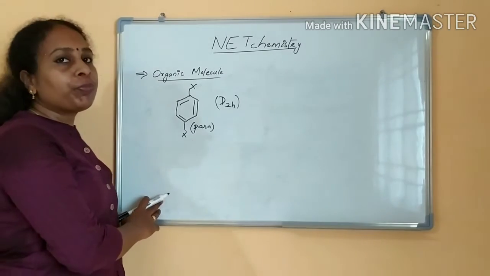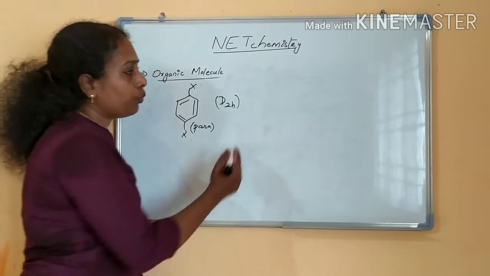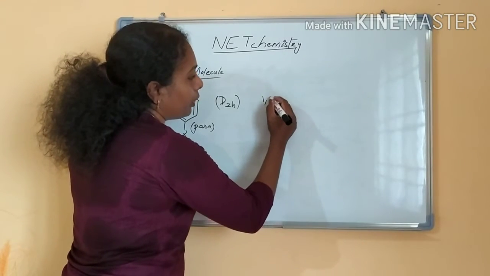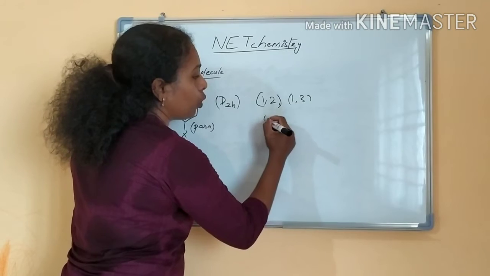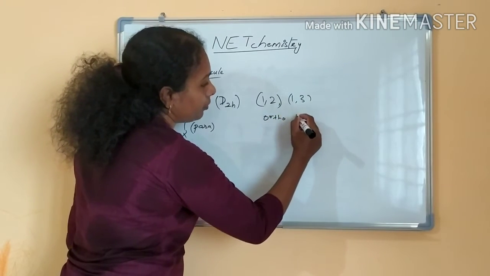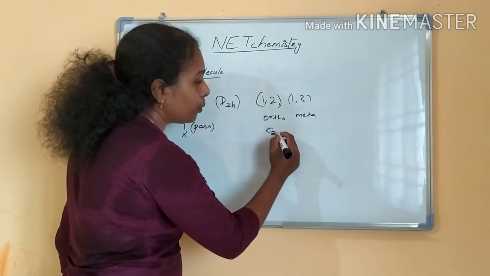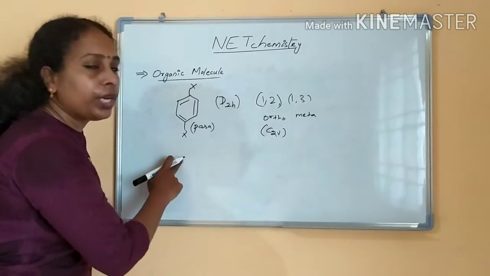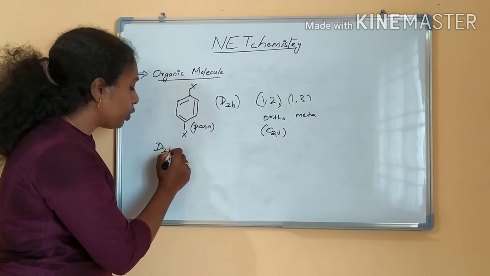So this belongs to the point group D2H, not C2V. Ortho and meta substitution of benzene belongs to the point group C2V, but 1,4 disubstitution belongs to the point group D2H with the symmetry operations.